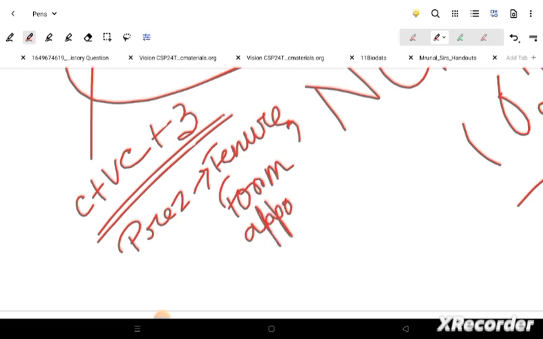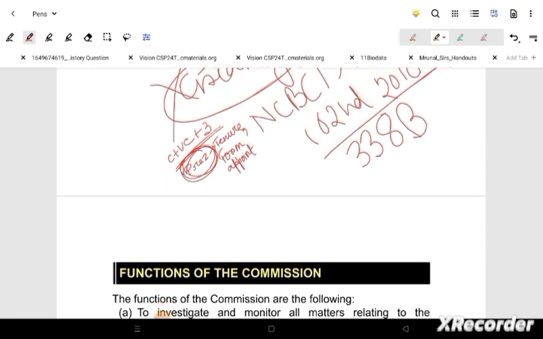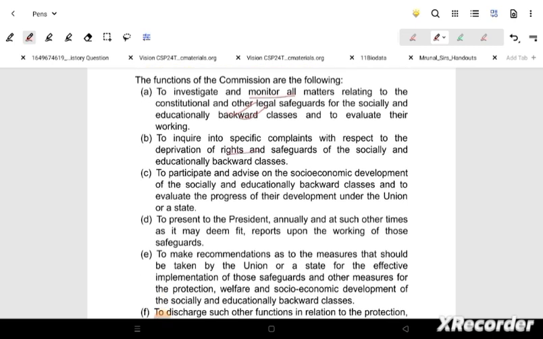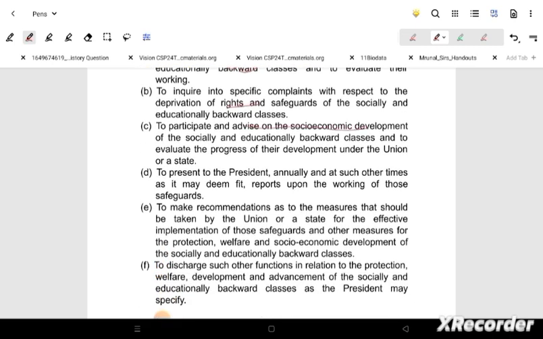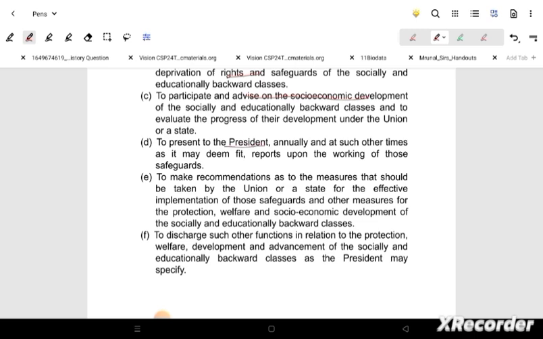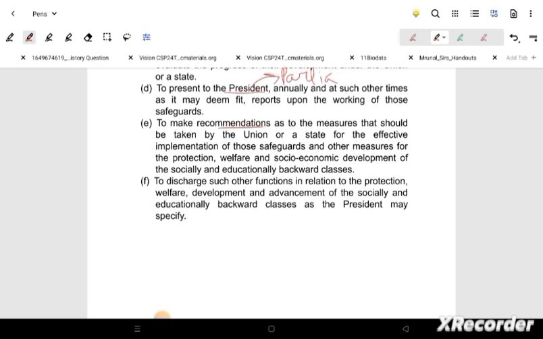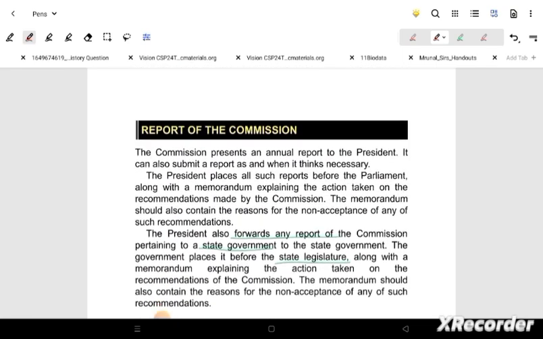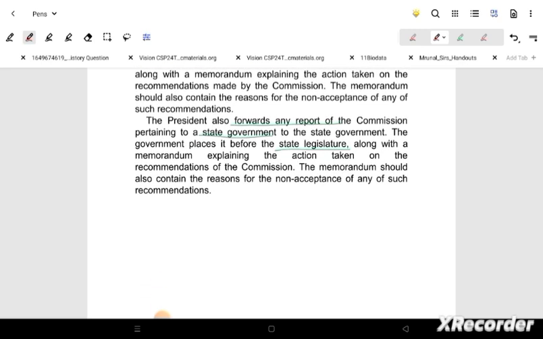This kind of formation will also be done by the President. So these are almost all the things that need to be remembered. These we have already talked about previously, so these are almost similar things. Function is very much well known. Monitoring of the backward classes, how they need to grow, their rights have to be safeguarded, their advice for economic development, if any. The President will be given the report. Again, the President will place that before the Parliament. Okay, and if there is some kind of recommendation and implementation needed for the policies, that will also be given. Protection and welfare of these, these are there.